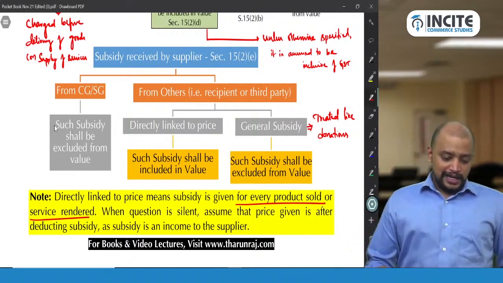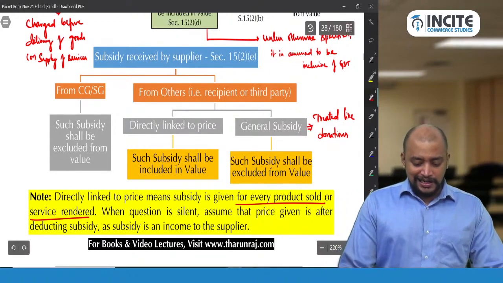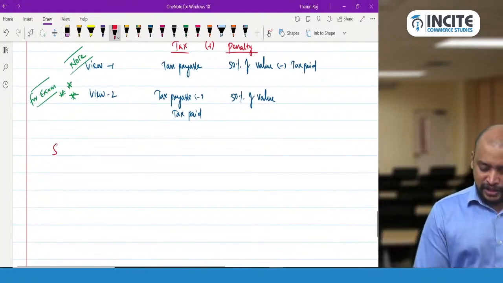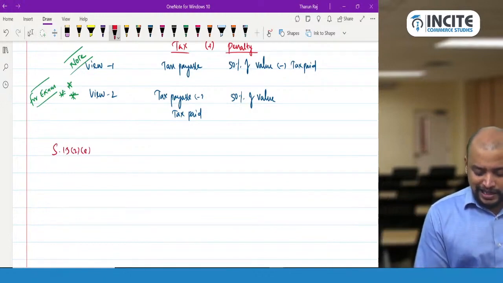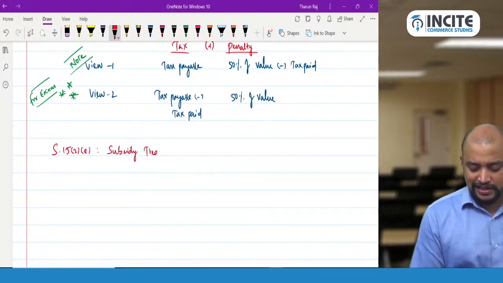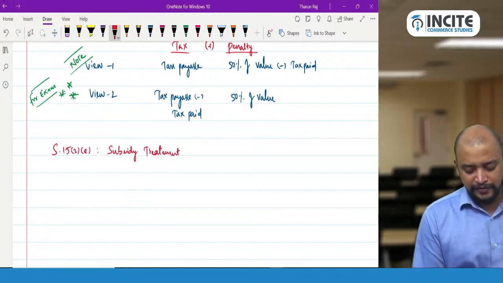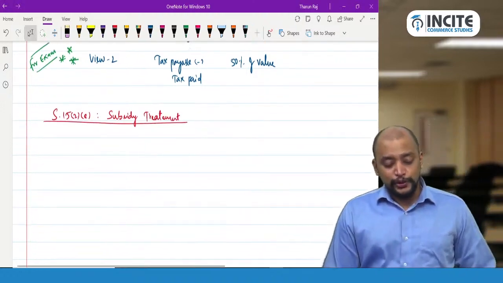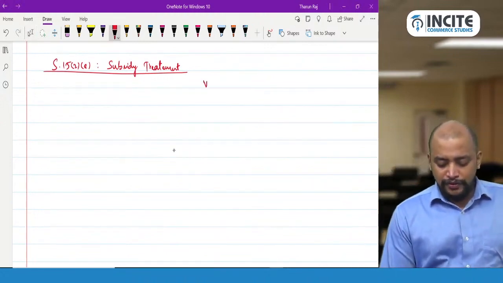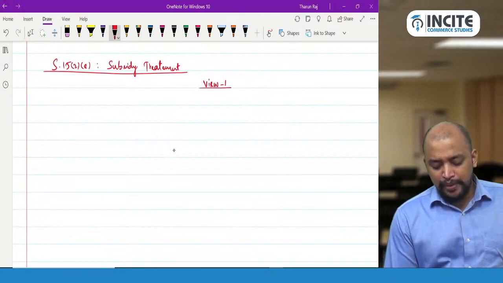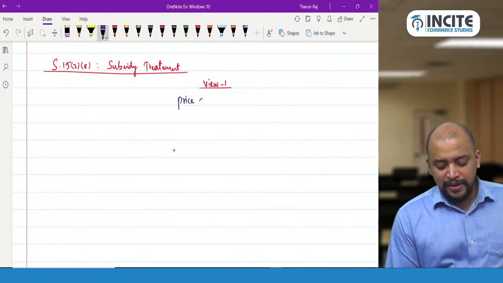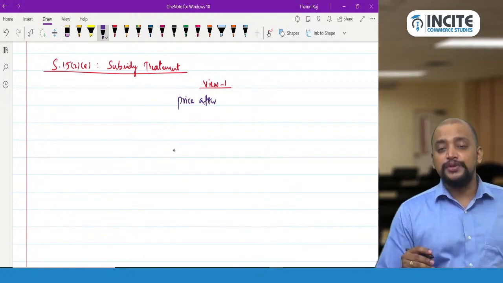Okay. And so this subsidy related point, how section 15 subsection 2 clause (e) subsidy needs to be treated. Subsidy treatment. What is the treatment of subsidy? So there are two views that are possible depending upon the question. View 1, it may be price after considering subsidy. Price after considering subsidy means subsidy is reduced from the given price.